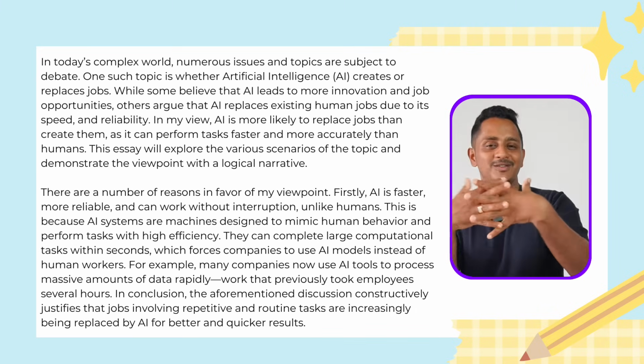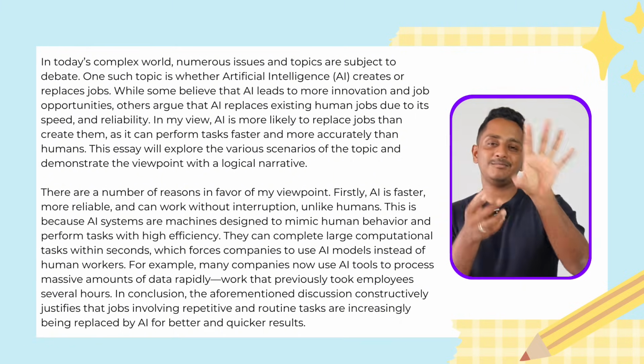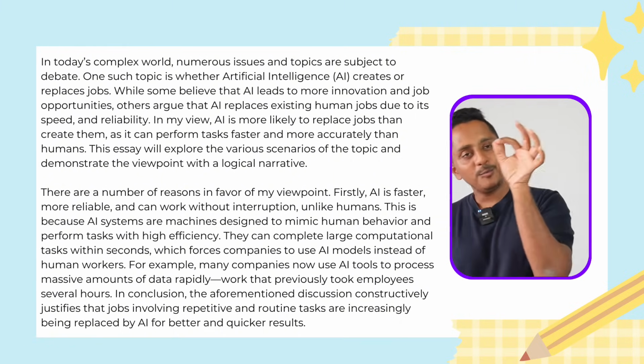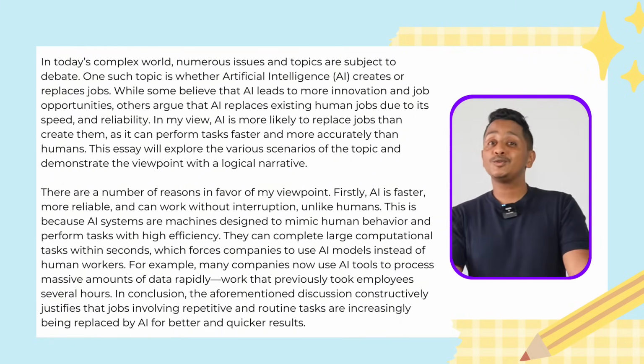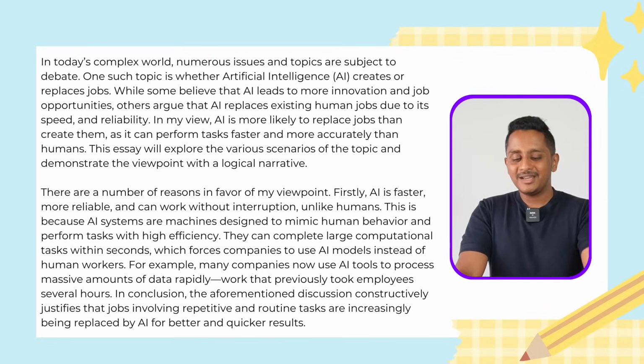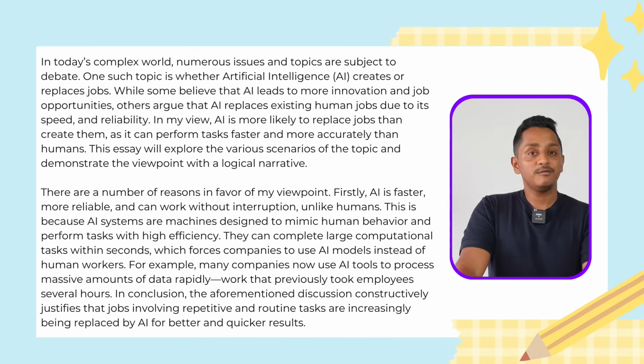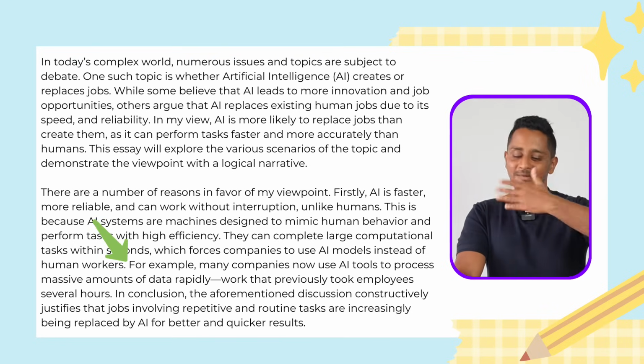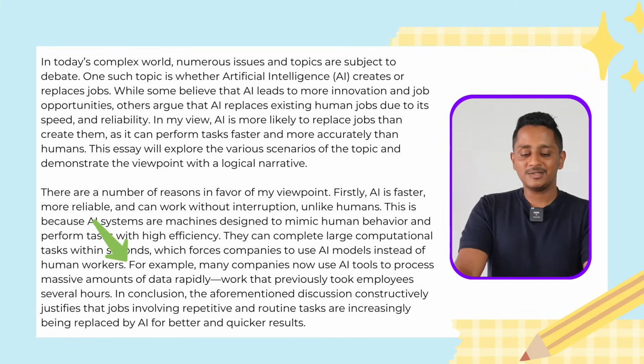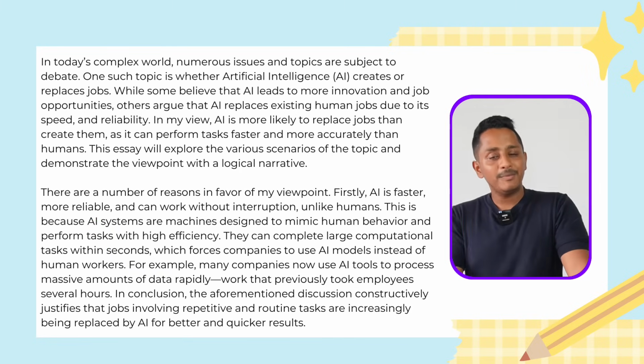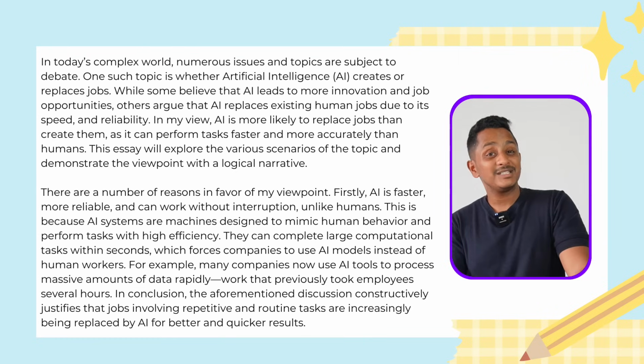You can either club them into one compound sentence, simple, and finish it off, or put a full stop in the middle and try to write two simple sentences. Second is a complex sentence because we are using the word which forces. Then, for example, many companies now use AI models to process massive amounts of data rapidly, work that previously took employees several hours.